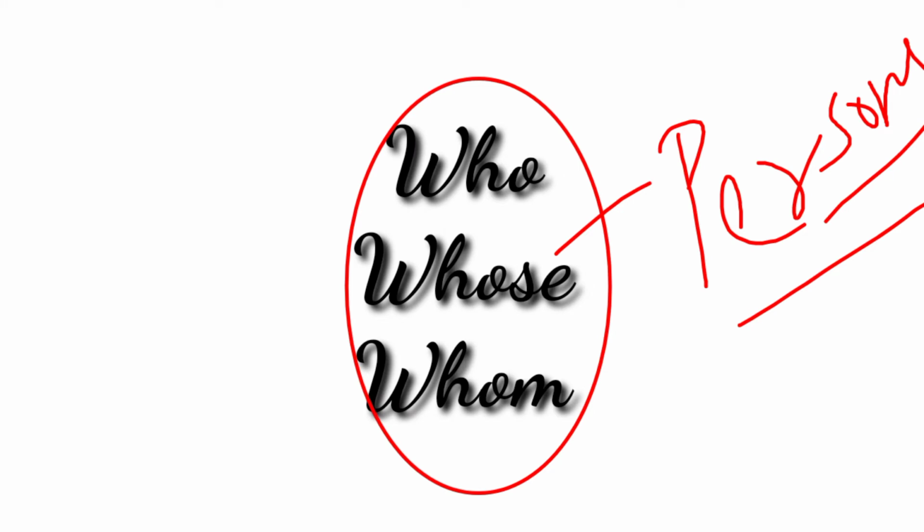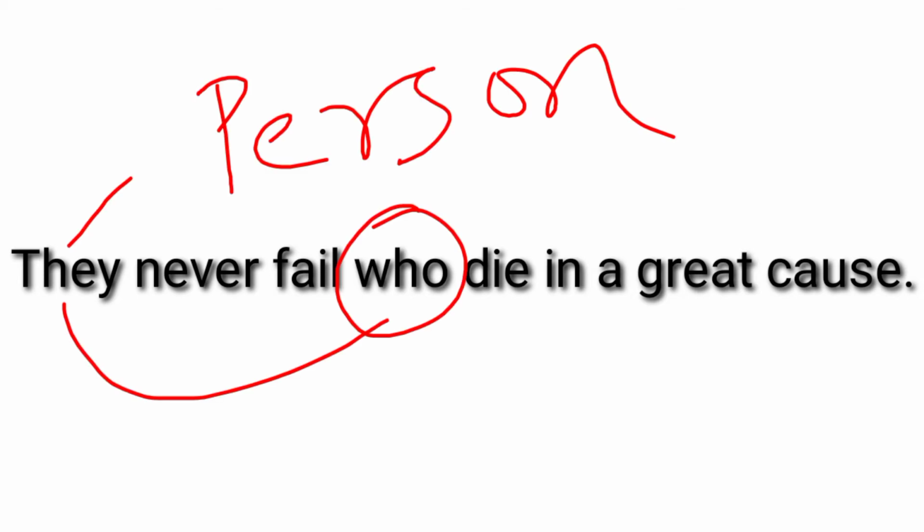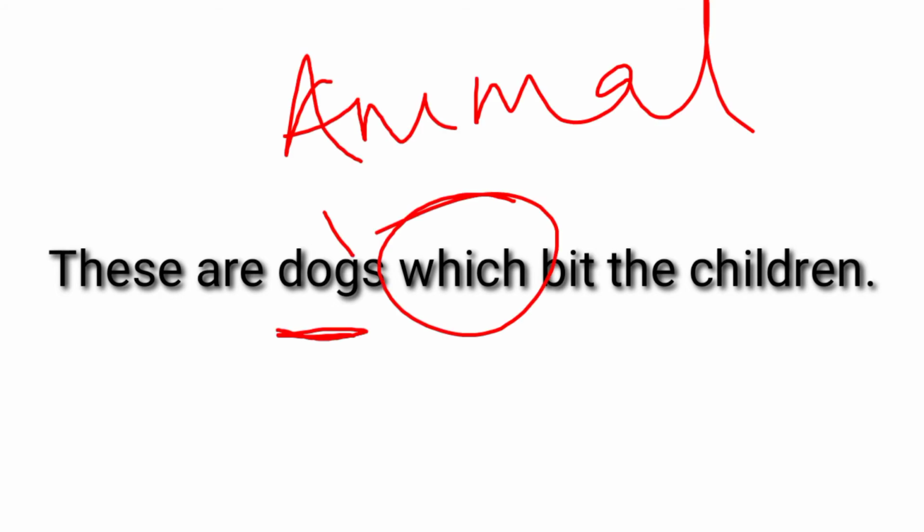So who, whose, whom are used for persons only. For example, they never fail who die in a great cause. Here we see that who is referring to a person. The noun of the sentence is they. Which is used for animals and things. For example, these are dogs which beat the children. Here we see that the word which, working as a relative pronoun, is referring to the dogs, which are animals.